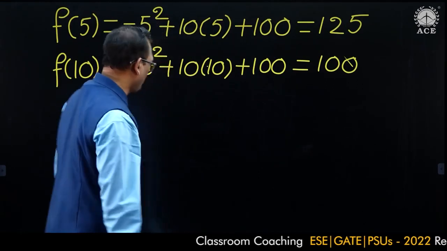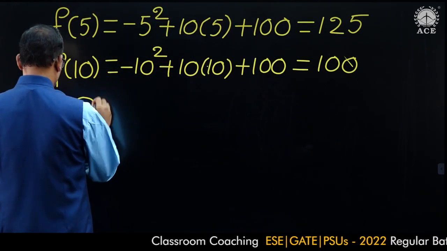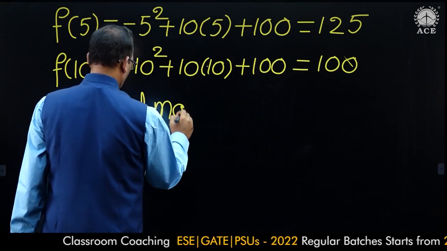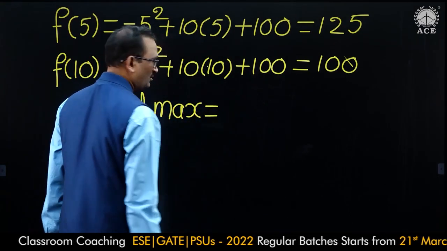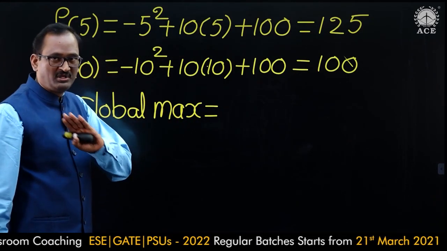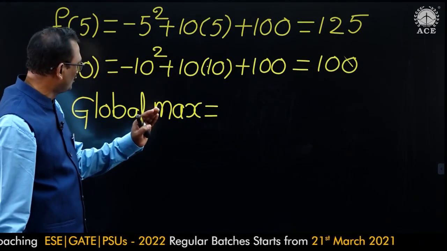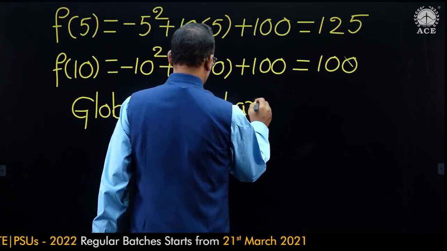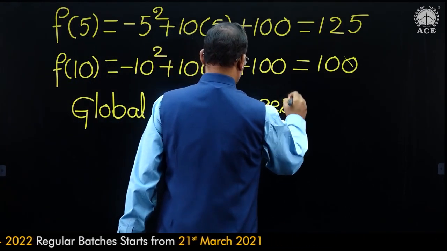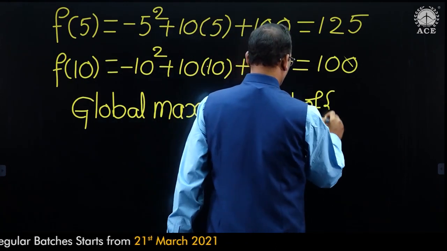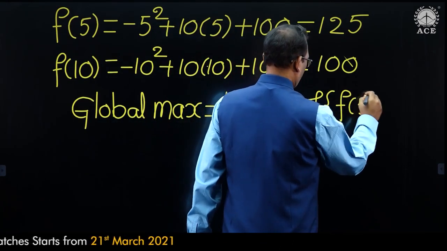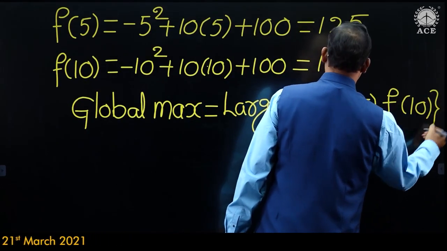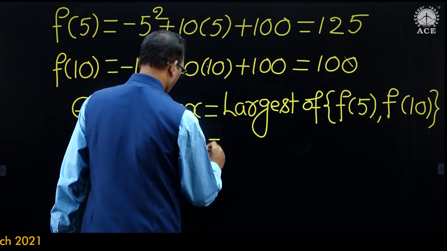Now global maximum or absolute maximum is equal to, actually we were asked to find minimum value only. Let us write both global maximum and global minimum. That would be the largest of f of 5 and f of 10, that is 125.